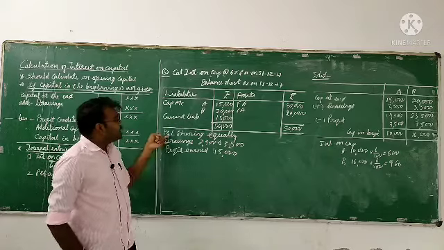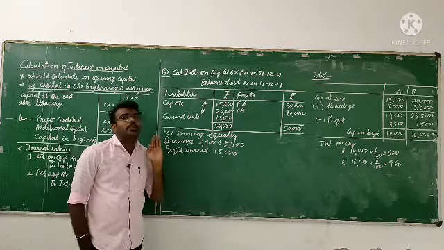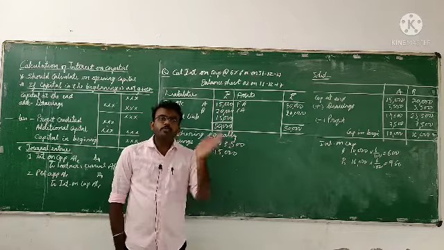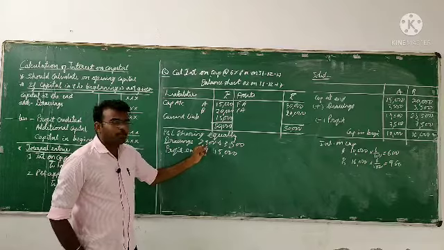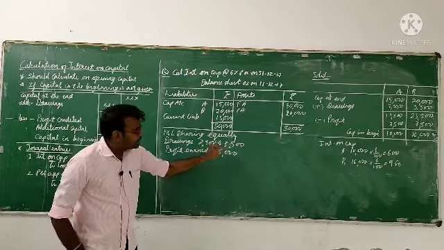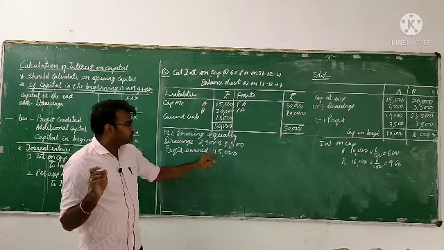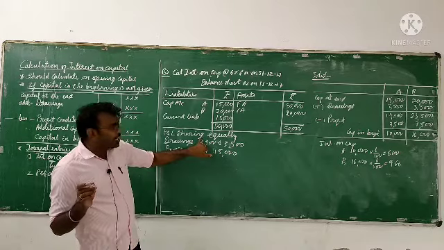Further they are telling us they are sharing the profit and losses equally. In the sense, whatever the profit for A, the same profit is for B. Further they are telling the drawings are rupees 2,500 and 3,500 respectively. Profit earned is rupees 15,000, and they are sharing it equally.